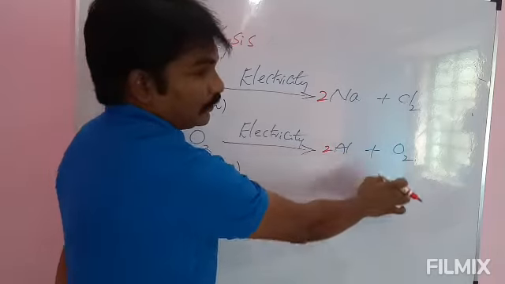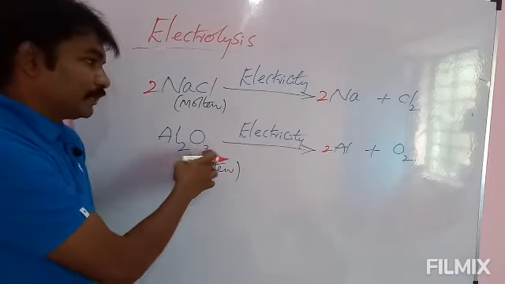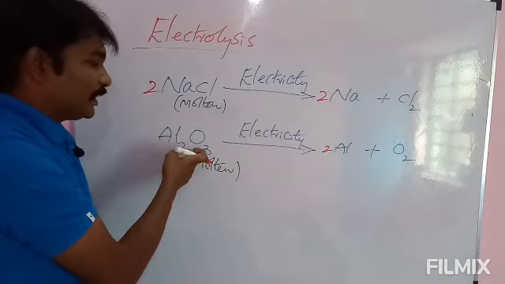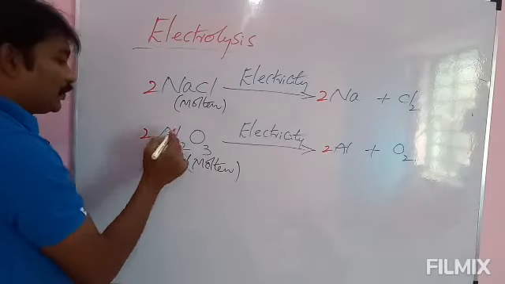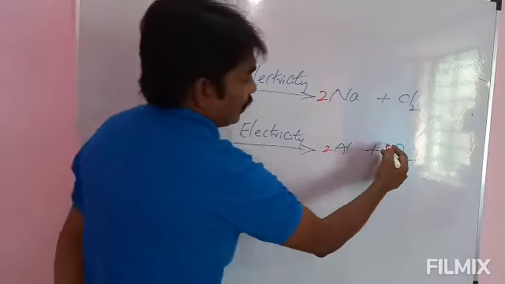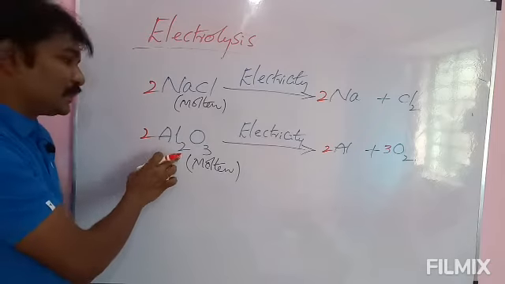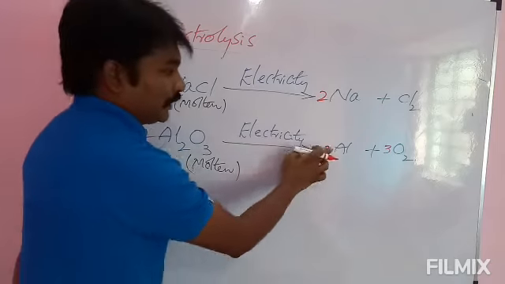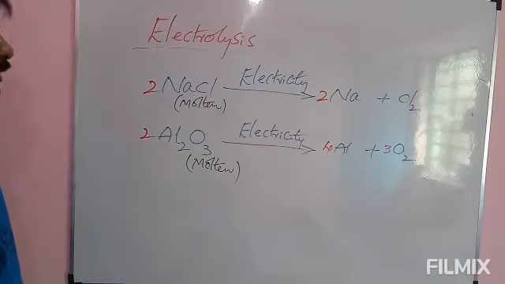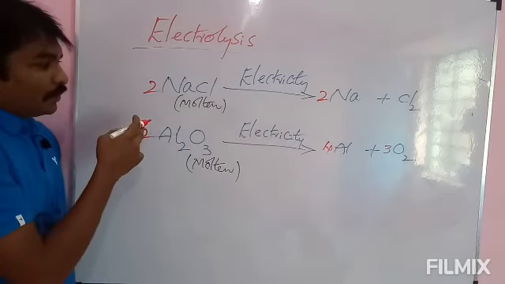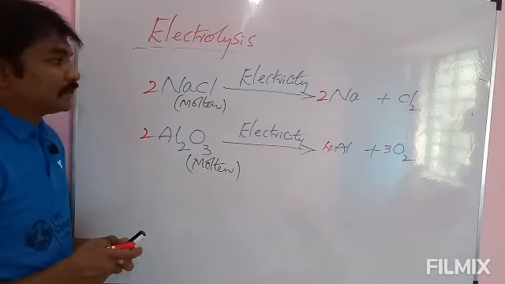Here 3, here 2. In the potassium chlorate example, we already discussed: to make it equal, 3 and 2, multiply 3 with 2, 2 with 3, then we will get an equal number. Okay? Write 2 here, 2 3s are 6. Write 3 here, 3 2s are 6. Oxygens balanced. But after writing 2 here, 2 2s are 4, 4 aluminum atoms. That's why I am changing 2 to 4.